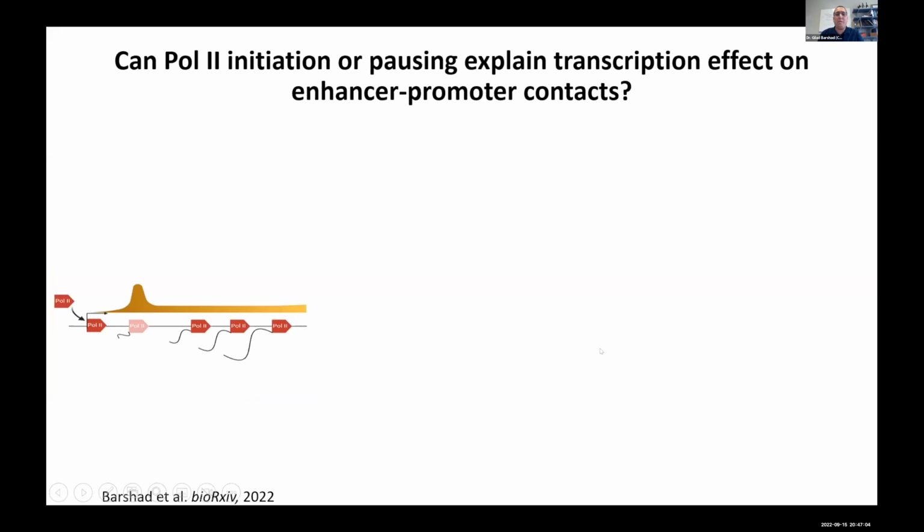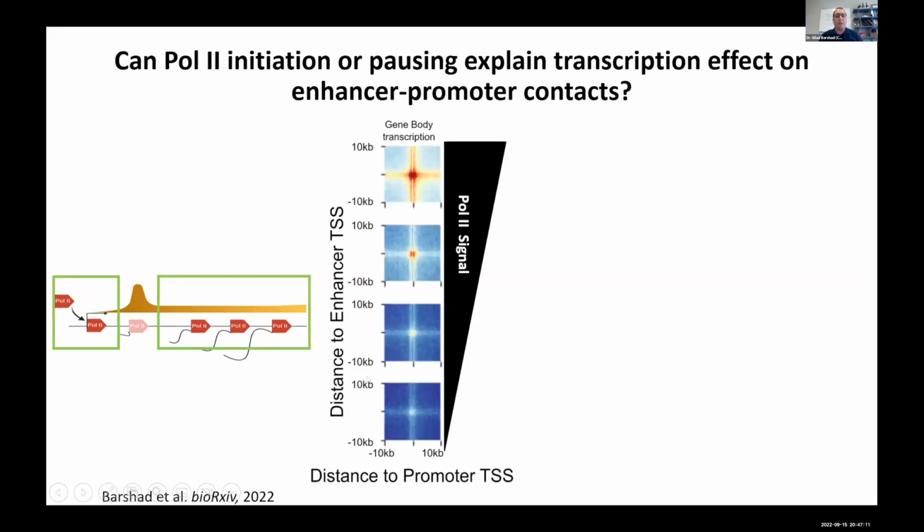So what is it about transcription, and specifically about this early step in transcription regulation that can do that? We first looked at initiation, and we can appreciate the level of initiation by looking at the level of POL2 at the gene body. And following initiation, different initiation rates with different promoters, we've noticed that initiation overall is correlated with an increased contact frequency between enhancers and promoters. But this is not specific to any region around enhancers and promoters, and we can see that the whole aggregated contact map seems to light up.